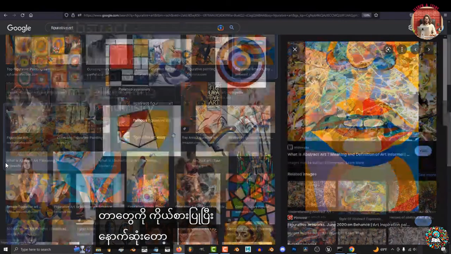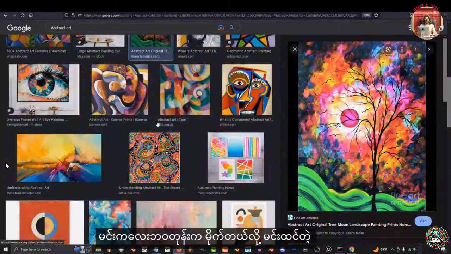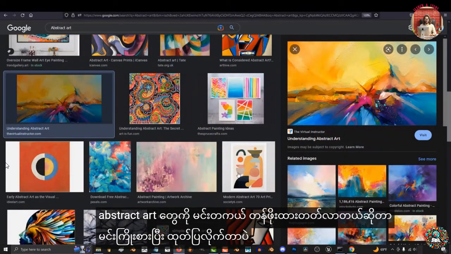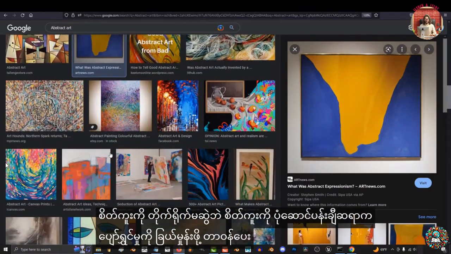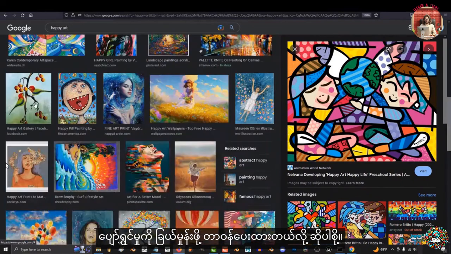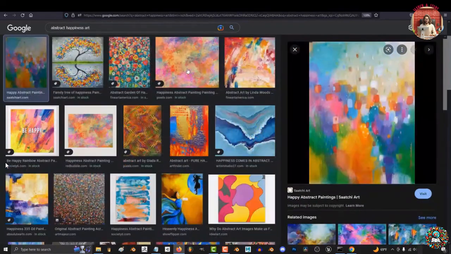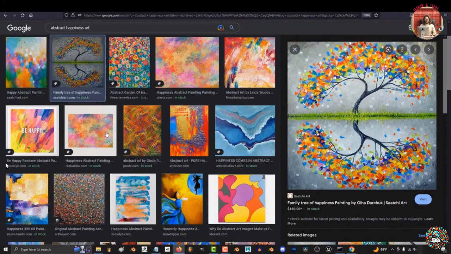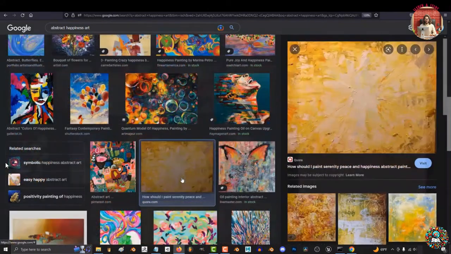And finally, we have abstract. This is the kind of art that you think is dumb when you're a kid, but as you get older, you really appreciate. Abstract art is when you try and convey an idea without drawing the idea directly. Let's say you were tasked to paint happiness. A figurative artist would probably draw something like a smiley face or a happy person. An abstract artist, on the other hand, would draw something like a warm collage of yellow and orange shapes, or some combination of color and shape that triggers the emotion of happiness for the audience.